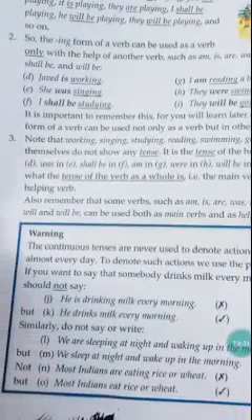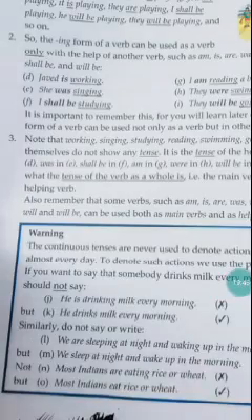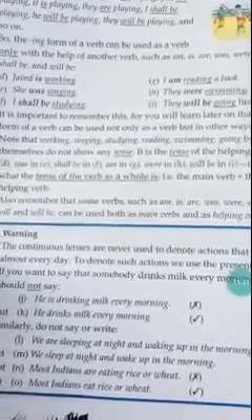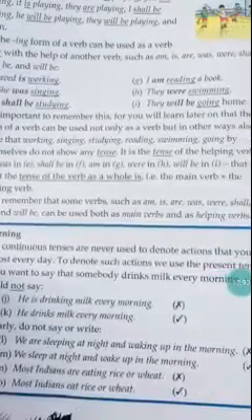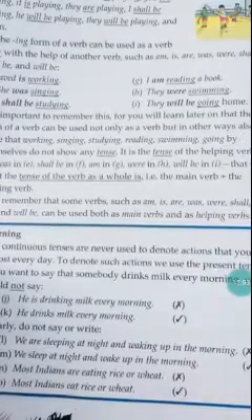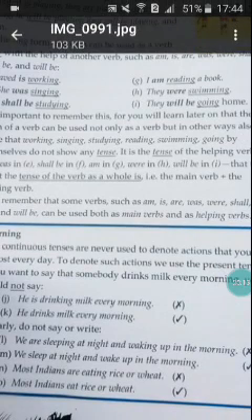In the same way, we are sleeping at night and waking up in the morning. It is a daily action. So you should not say it like this, sleeping at night and waking up in the morning. No, we sleep at night and wake up in the morning. You need to frame it in the simple present form. We shouldn't use the continuous tenses for daily actions, general truths or any kind of habitual actions. Most Indians are eating rice or wheat. No, you should write most Indians eat rice or wheat.